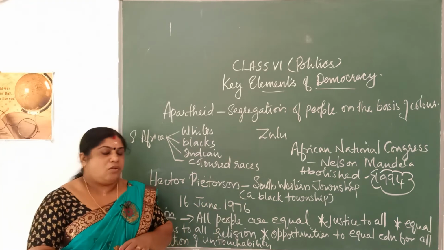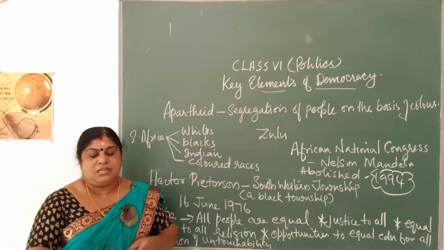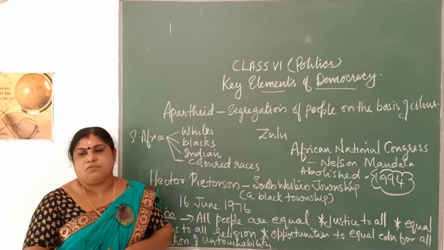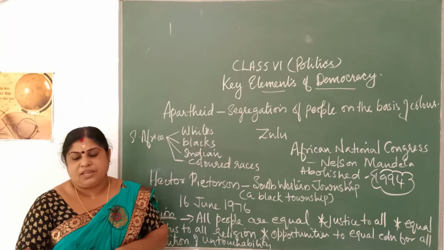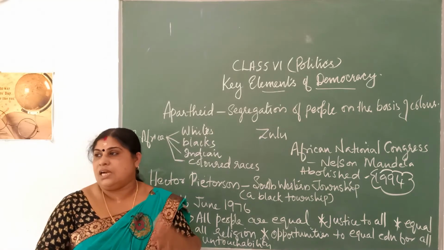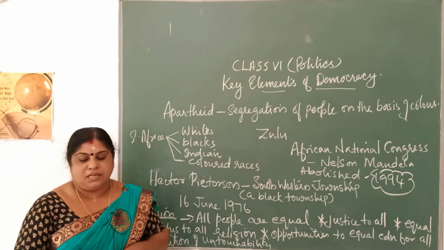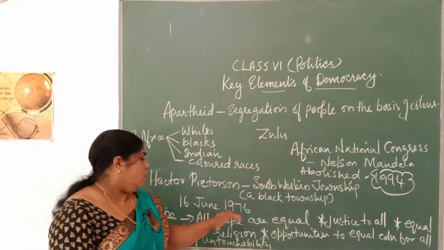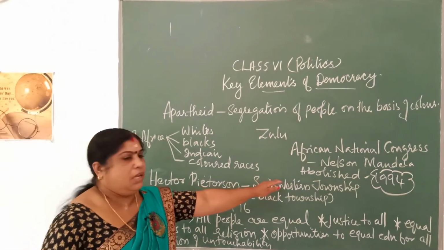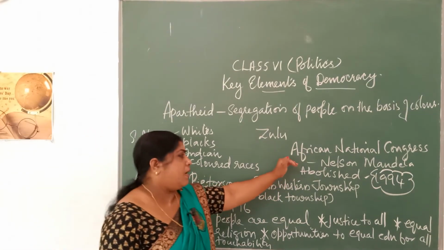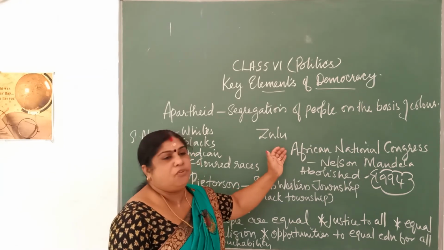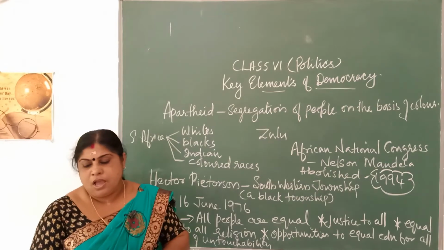So, after this incident, a new party or an association was formed, which was called the African National Congress, who started the struggle against this apartheid system. The leader of this struggle was Nelson Mandela. He formed a party called the African National Congress, which was mainly meant for fighting against the system of apartheid.